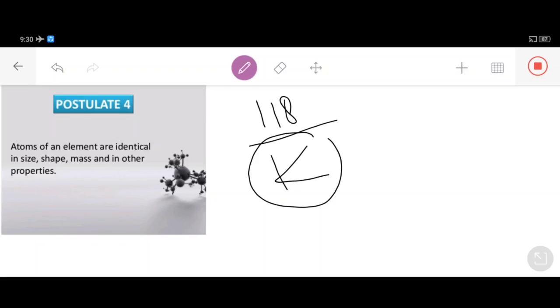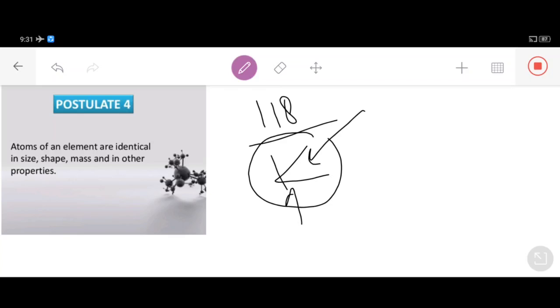So my dear students, atoms of a given element, for example potassium, are identical in all respects, having the same mass, size, and chemical properties. Mark my words, students, have concentration towards me.